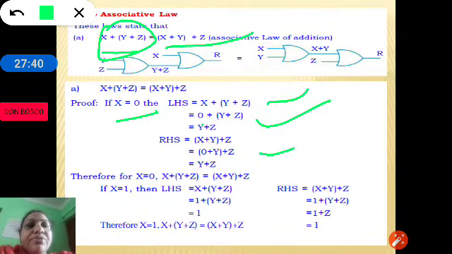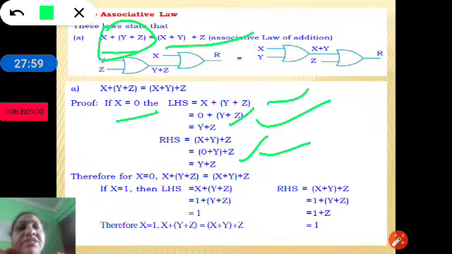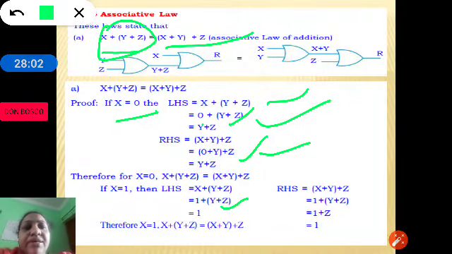So let us substitute x value in the RHS. In the RHS, let us have 0 in the place of x. So 0 plus y is y plus z. So you can see in either case we are getting y plus z. So let us take x value as 1. Let us substitute x with 1. 1 plus y plus z. As we know that 1 plus x is equal to 1.